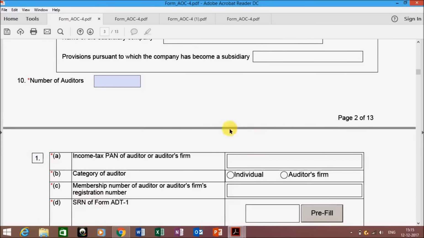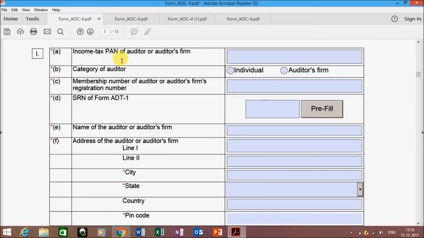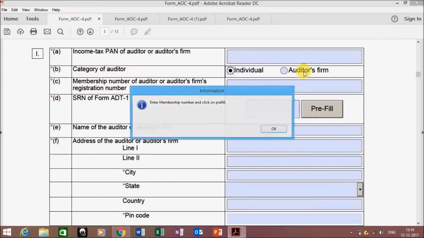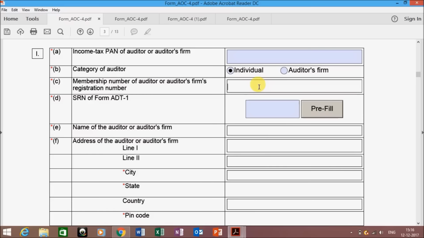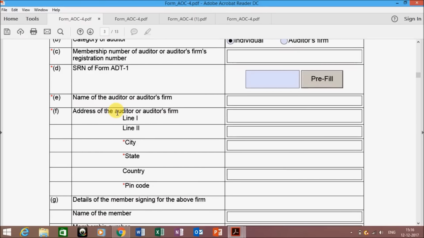The next question is the number of auditors. Here you need to enter the number of auditors, like if you have 1 or 2, enter the same over here. Then the information asked is the income tax PAN of the auditors and the category of auditor, whether he is an individual or an auditor's firm. Now enter the membership number and click on pre-fill. Just enter your membership number over here and click on the pre-fill button. Then the entire information, that is name and address, will be auto-filled from the MCA.